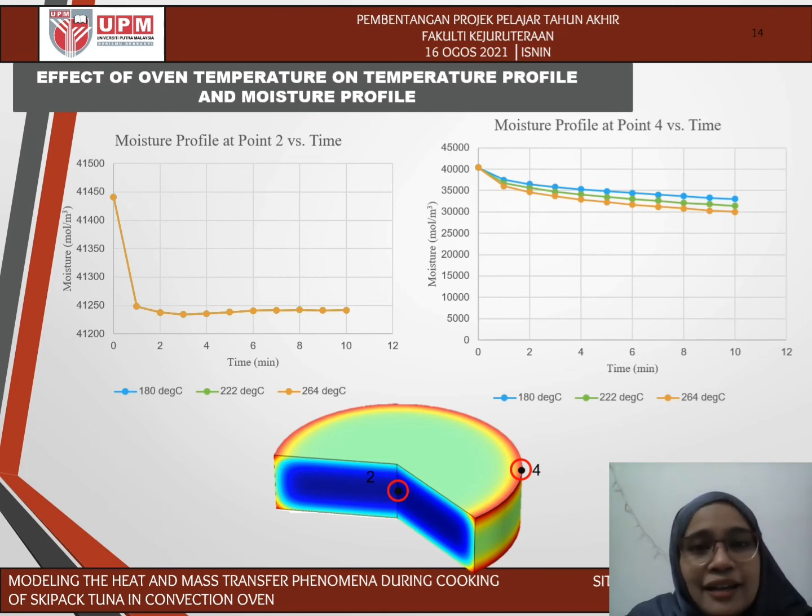Therefore, using a high oven temperature does not help so much in terms of producing perfectly cooked tuna meat. The fish meat can burn on the outside, but the temperature on the inside of the fish meat doesn't change so much.